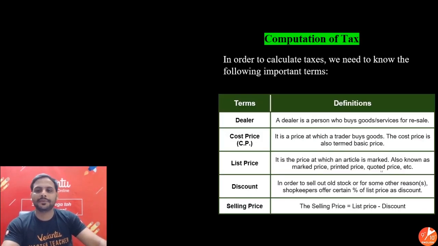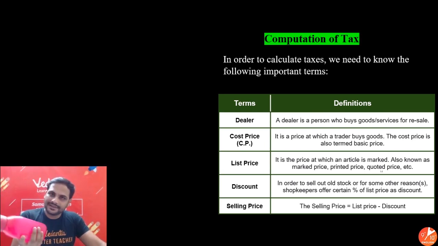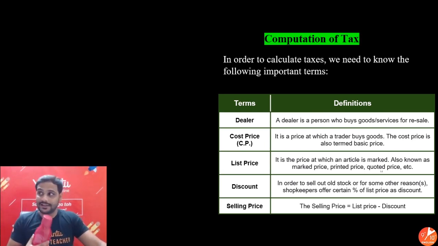So dealer, a person who buys goods or services for resale. Dealer will not be using it for himself. So suppose if I am say a dealer of these bottles, I am not using it for myself, I will sell it further. But if I am a consumer, if I am a customer, I am not selling it further, I am using it for my end use.